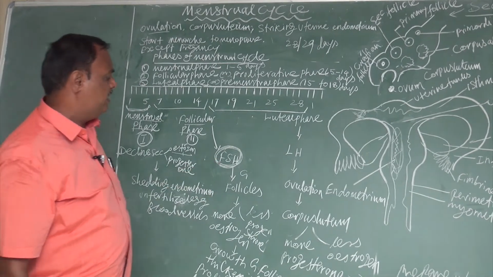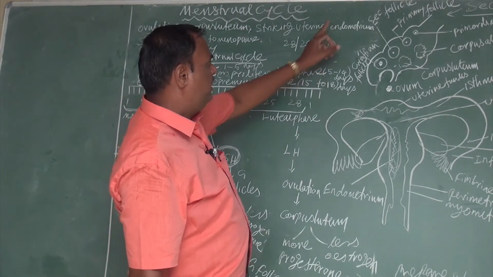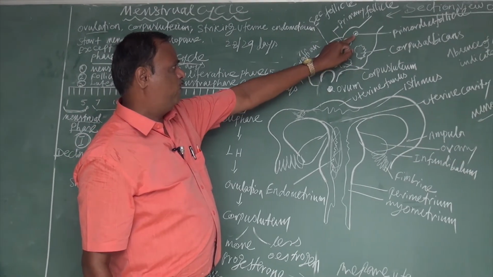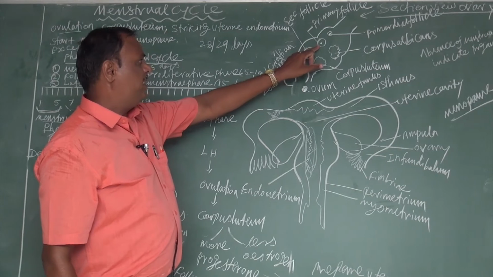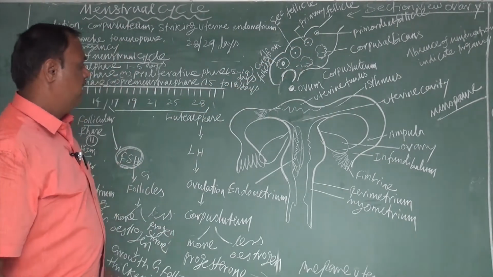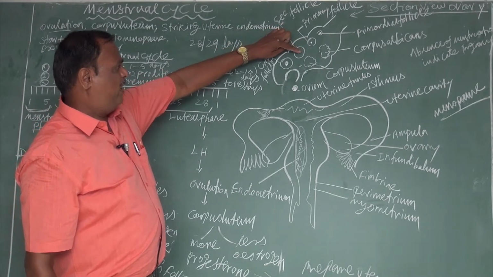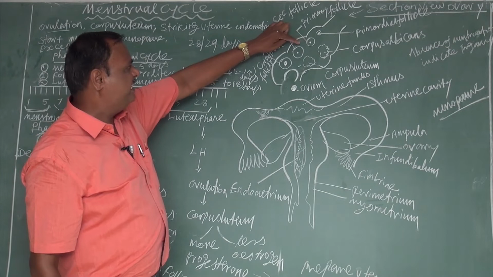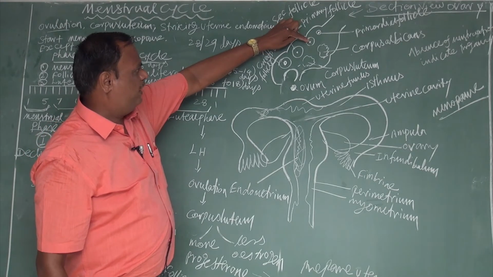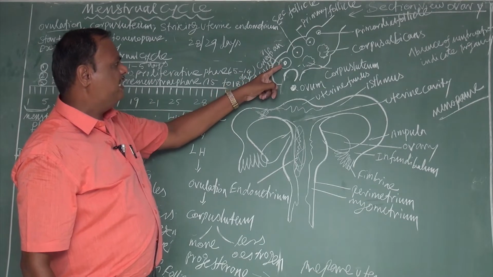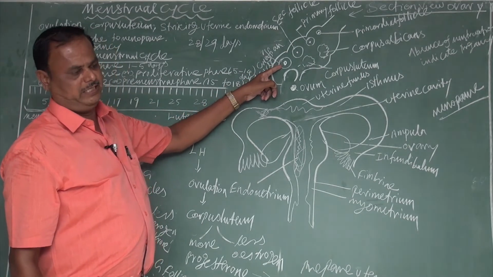Due to the secretion of FSH, there is growth and development of follicles in the ovary. This is the ovary, with the primordial follicles. Under the influence of FSH, the follicles grow and develop inside the ovary. While growing, the follicle cells enlarge in size. Based on this size, we have the primary follicle, secondary follicle, and tertiary follicle. Tertiary follicle means completely mature follicles.